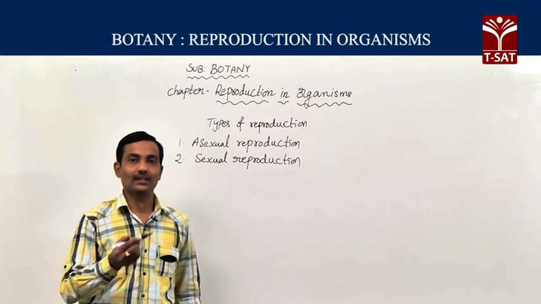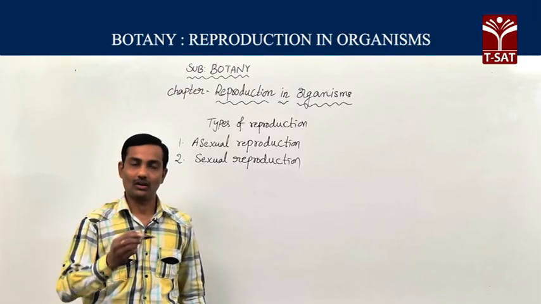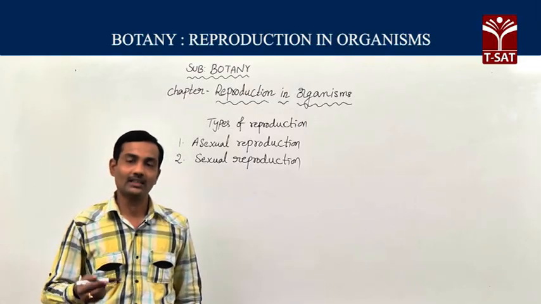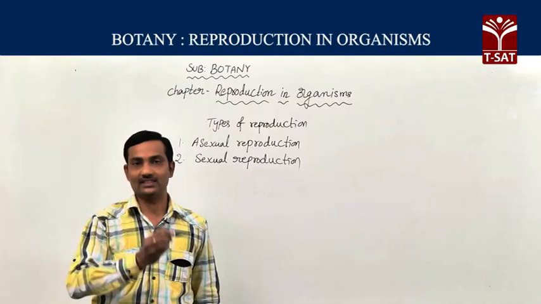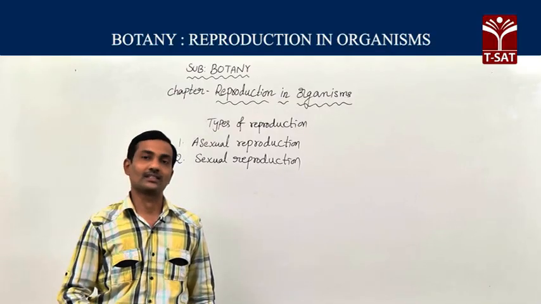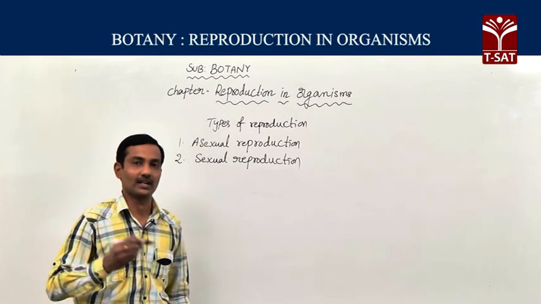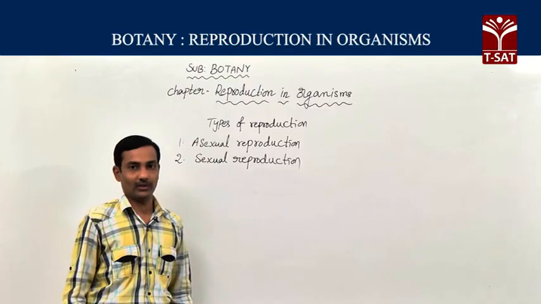We can see a few characters of either the male or female parent, or a combination of characters, or sometimes characters from 3-4 generations before in the progeny formed by sexual reproduction.